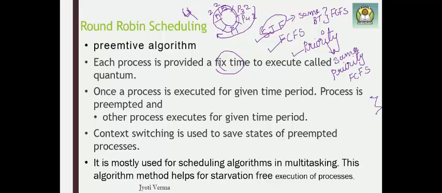This algorithm is mostly used in which circumstances? It is used in multitasking. Multitasking means at a time multiple processes are executing. And how are these processes executing? They are using the round robin scheduling algorithm.